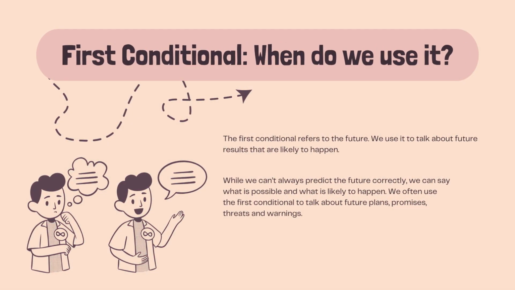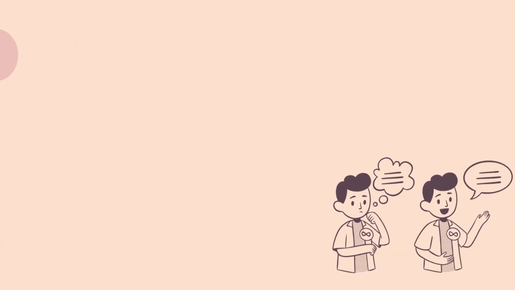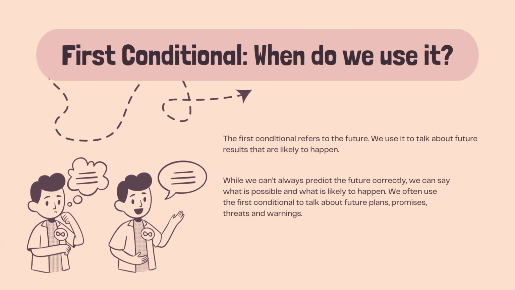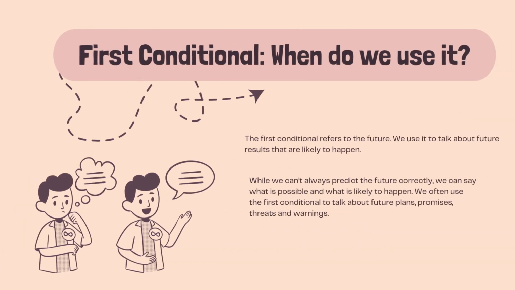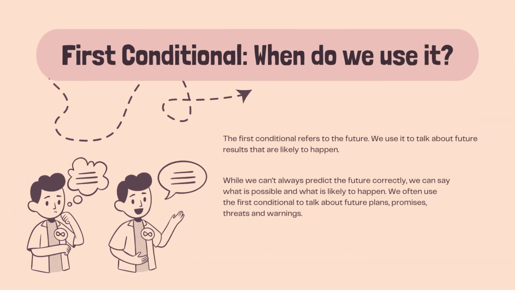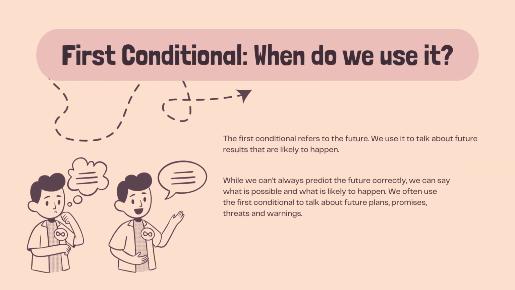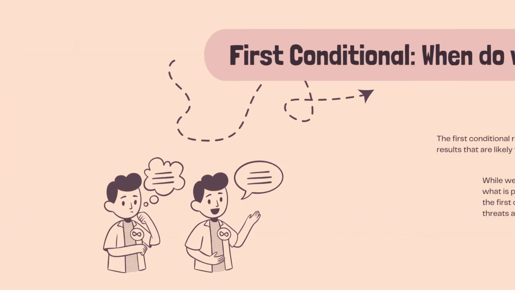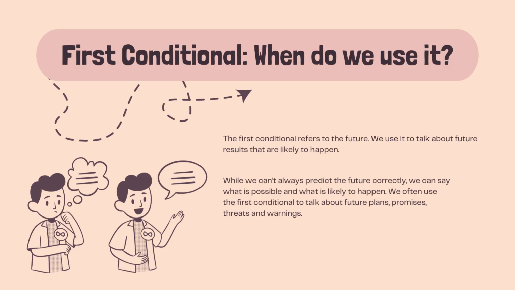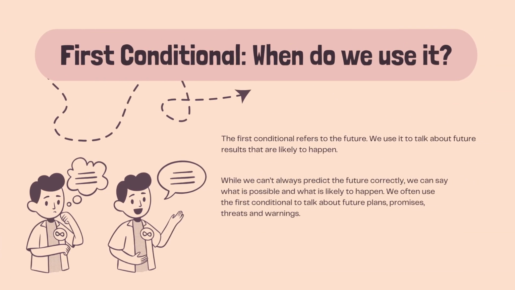First conditional. When do we use it? The first conditional refers to the future. We use it to talk about future results that are likely to happen. While we can't always predict the future correctly, we can say what is possible and what is likely to happen. We often use the first conditional to talk about future plans, promises, threats and warnings.